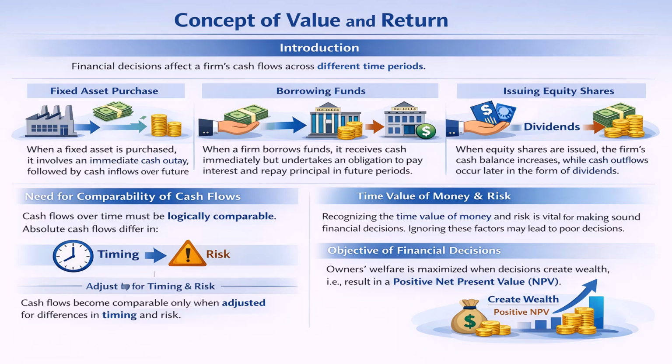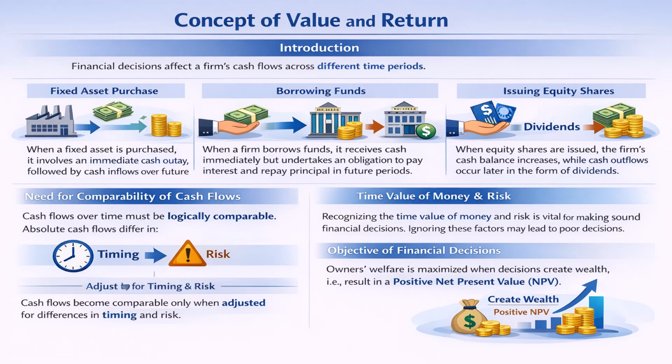The concept of value and return is about financial decisions that affect the firm's cash flows. Cash flow means cash outflow and cash inflow in terms of different time periods. Whenever a finance manager makes decisions about the fund's cash outflow and inflow, usually he makes three decisions. The first decision is fixed asset purchase. Whenever a finance manager decides to purchase a fixed asset, that involves cash outflow immediately, but in future, in return, it gives you cash inflow in the form of selling finished goods produced through plant, machinery, and the land.